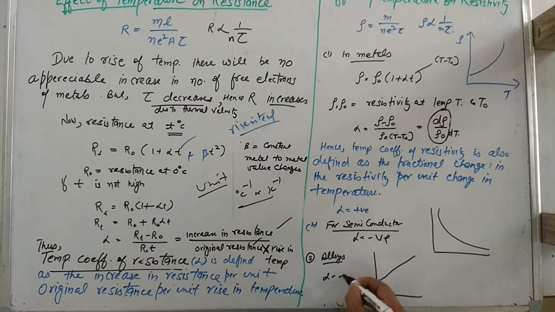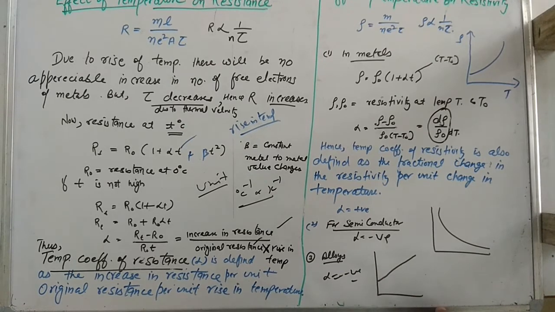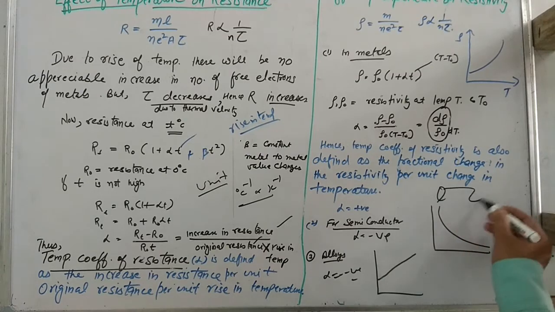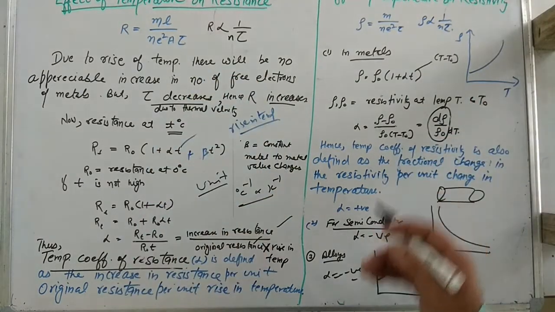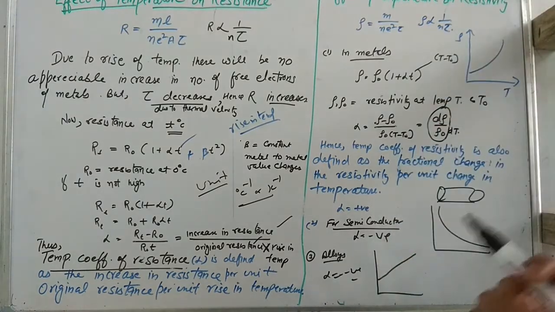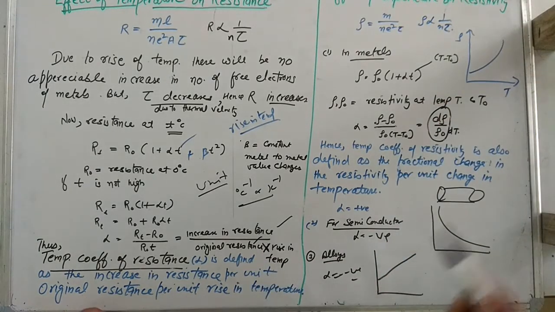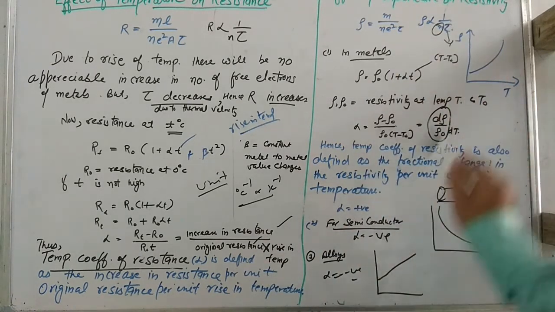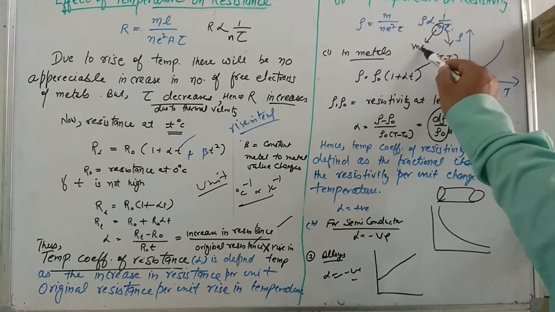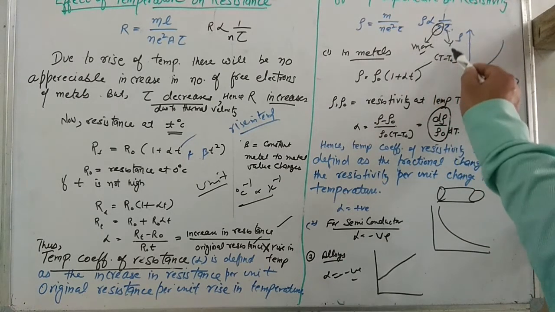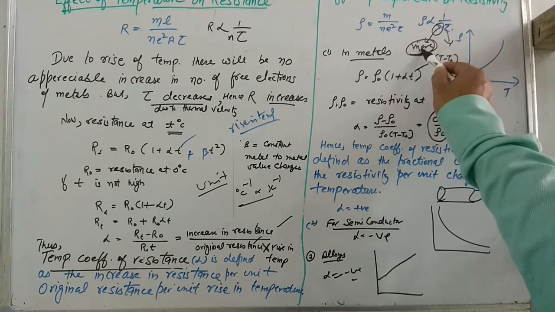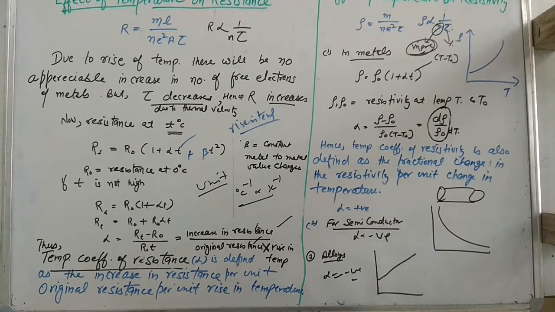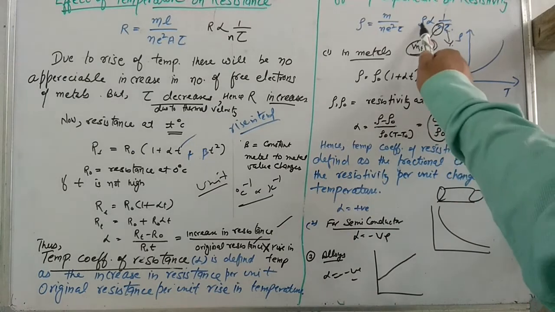Alpha is negative. So why is it negative? See here, in a semiconductor, when the temperature rises, the number of free electrons will also increase. Yes, no doubt relaxation time will decrease, but the number of free electrons also has a larger value in semiconductors. So one has a more value and the second has a less value. This more value will be more significant than the relaxation time. So this will be more, meaning resistivity will decrease.